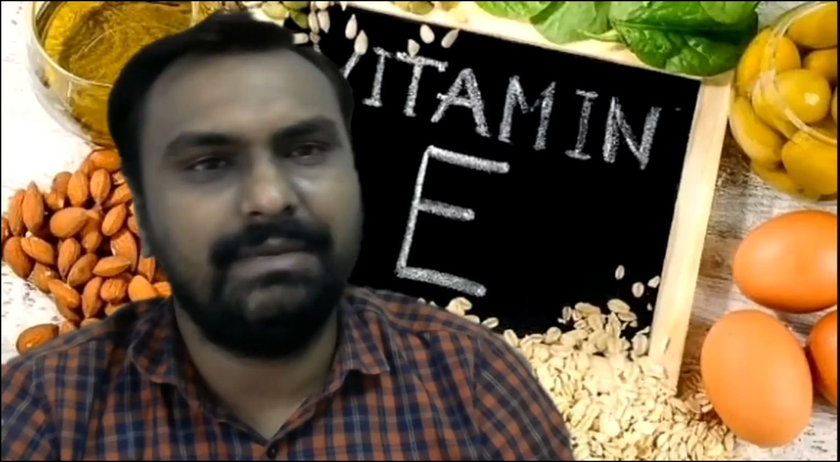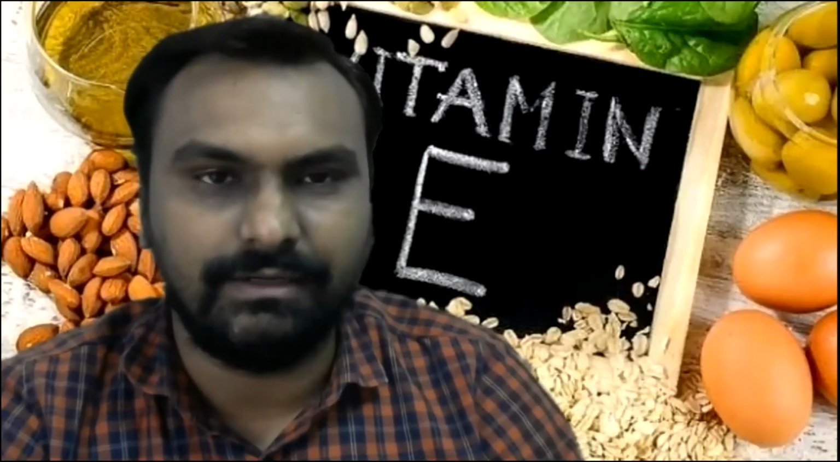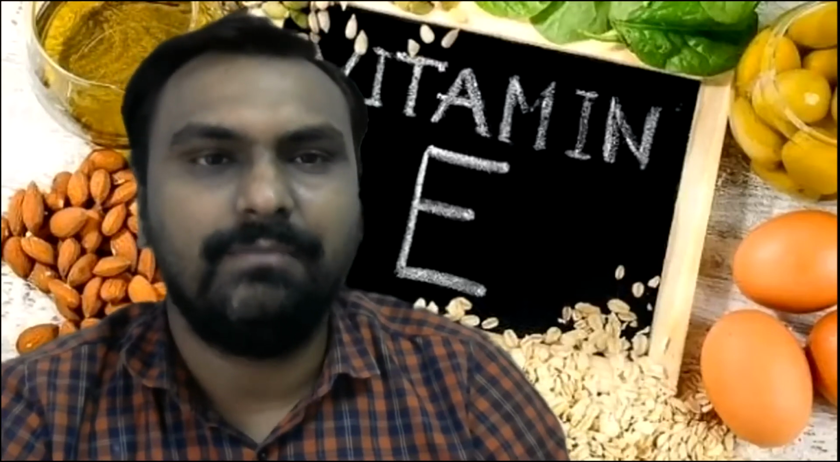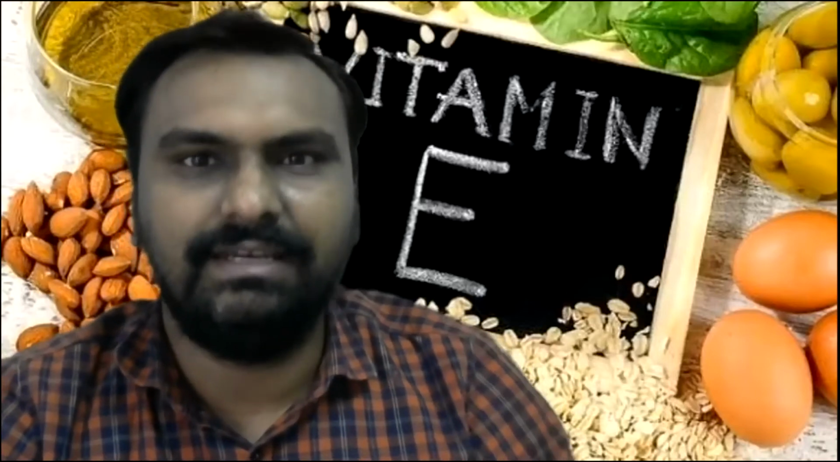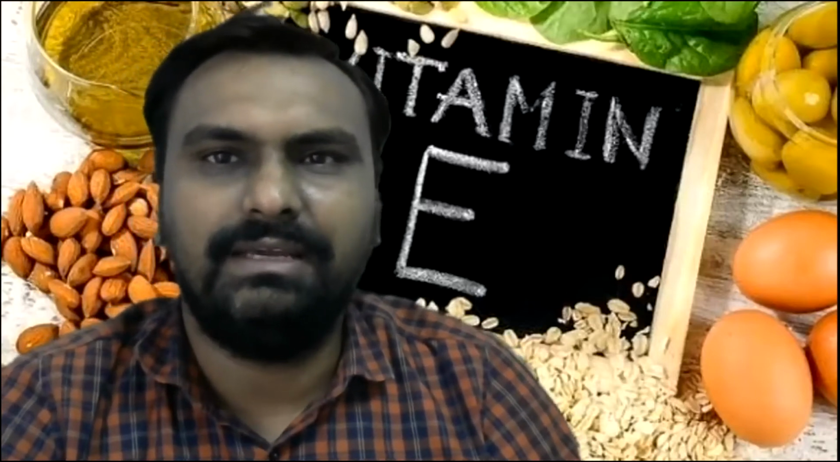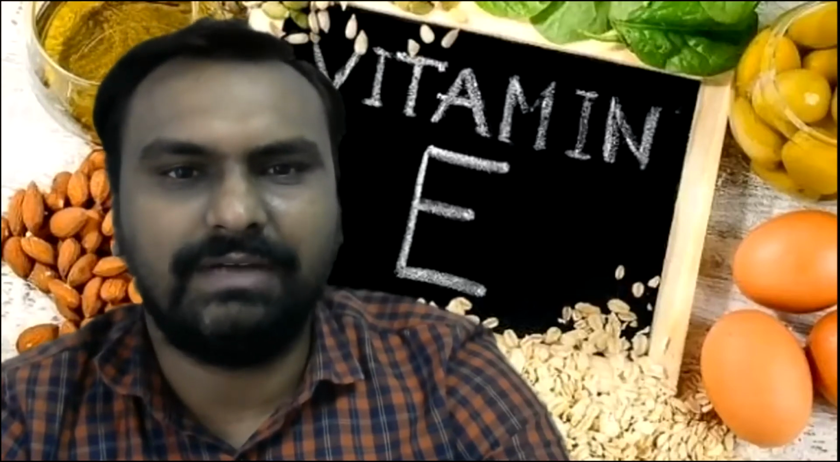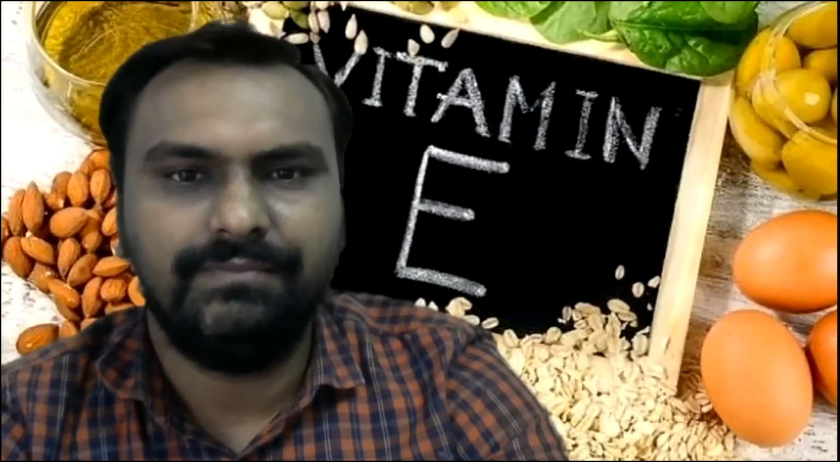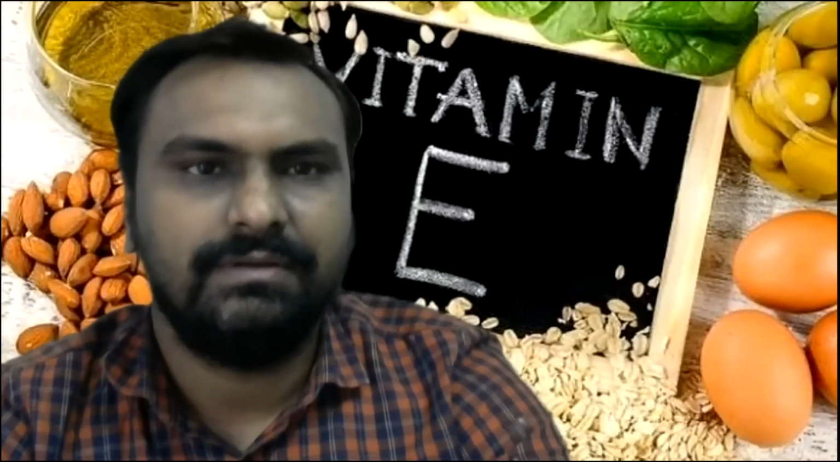Today I am going to discuss vitamin E. As we know, vitamin E is also called the anti-infertility vitamin. It is a very important antioxidant. We can get vitamin E from vegetable oils. You can see in my background the different sources of vitamin E. Now I am going to start with vitamin E, so I am sharing my screen with you.